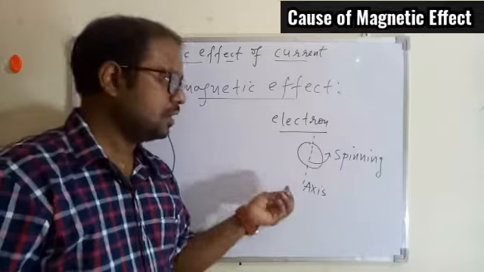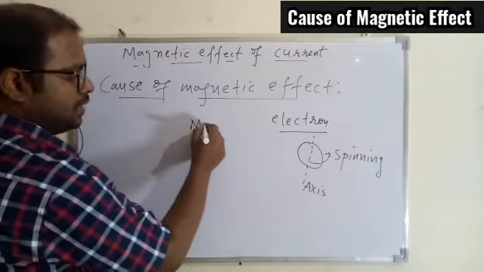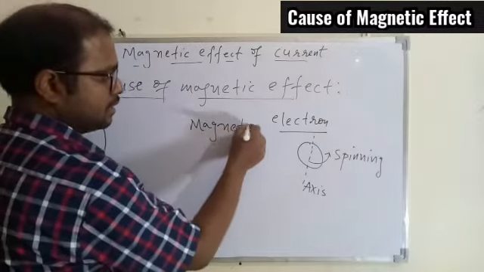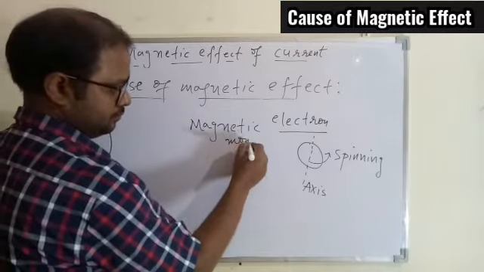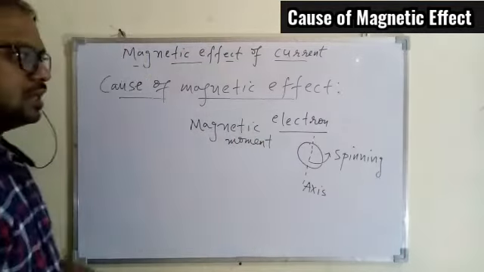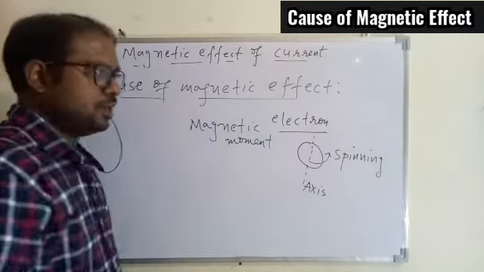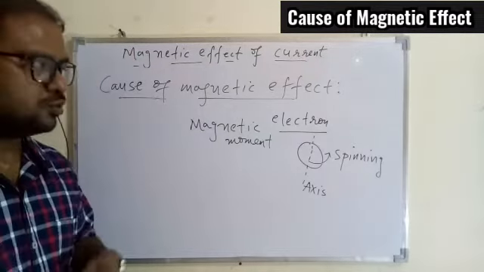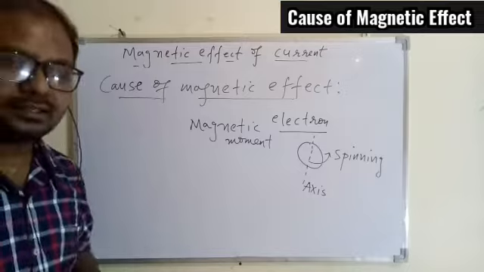So any electron has a magnetic moment because of the spinning. Overall every electron is behaving as a magnet because of its rotation or spinning within the atom.